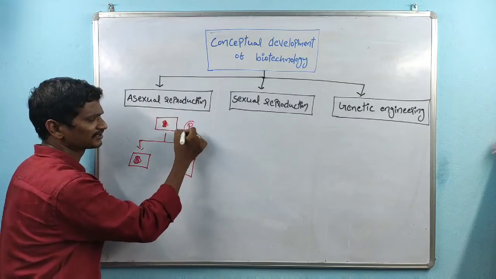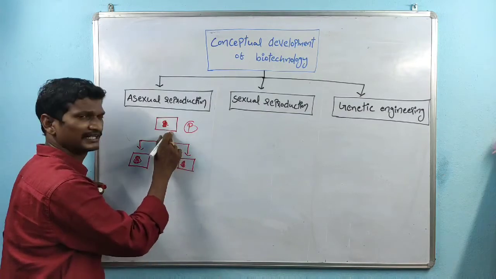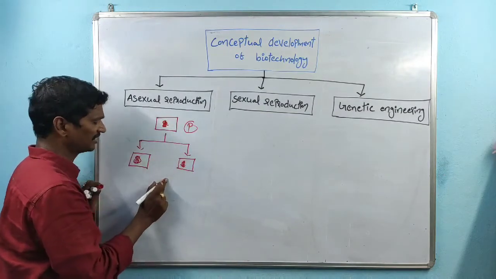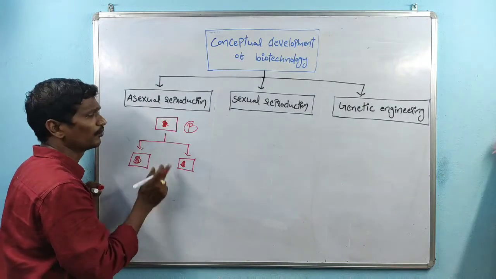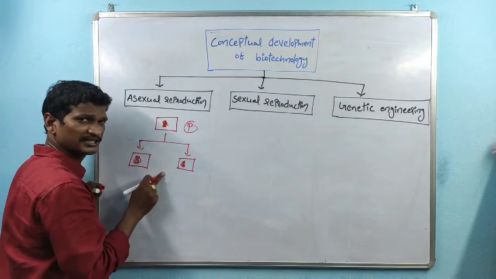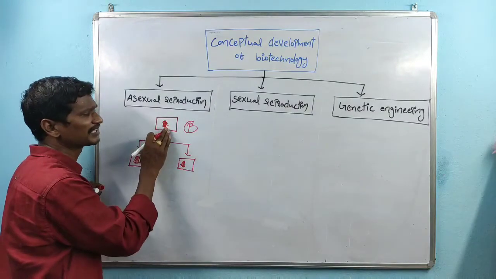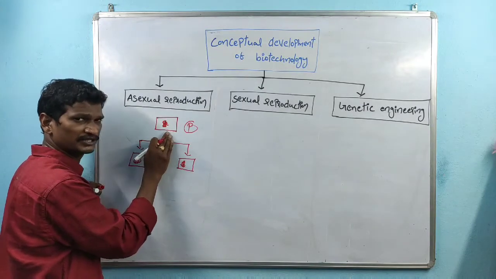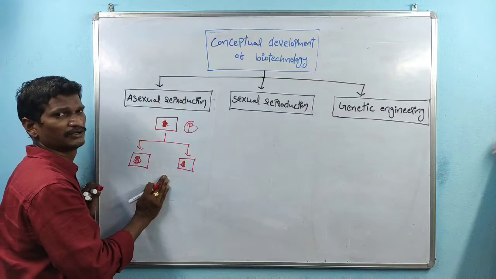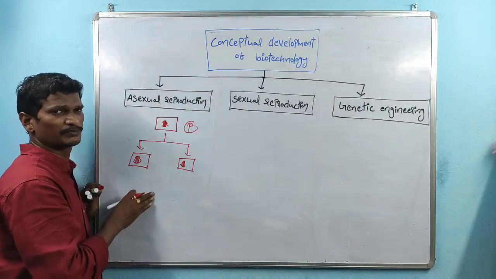These are the parental cells, and these are the daughter cells. The DNA of the parental cells passes without any change to the next generation. Passing like this means the reproduction is asexual reproduction.